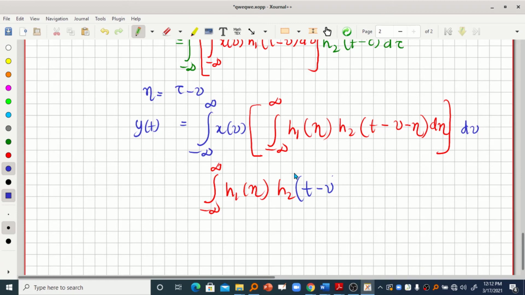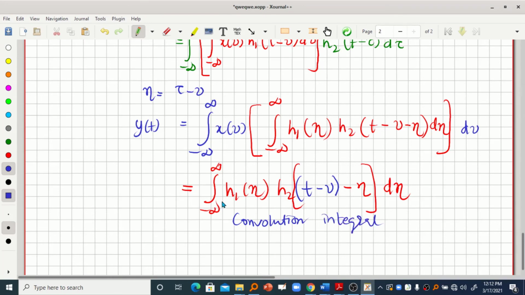Then you can write it as, so assume t minus v is a constant and minus eta, right? Then d eta. So this is the equation. If you carefully observe this particular equation, you can see that this is a convolution. Actually this is also a convolution integral, right?